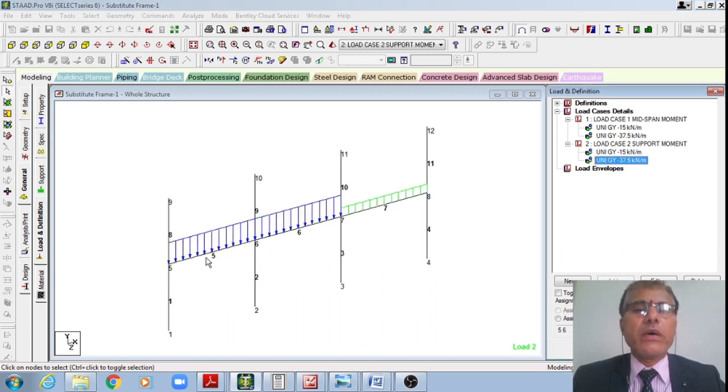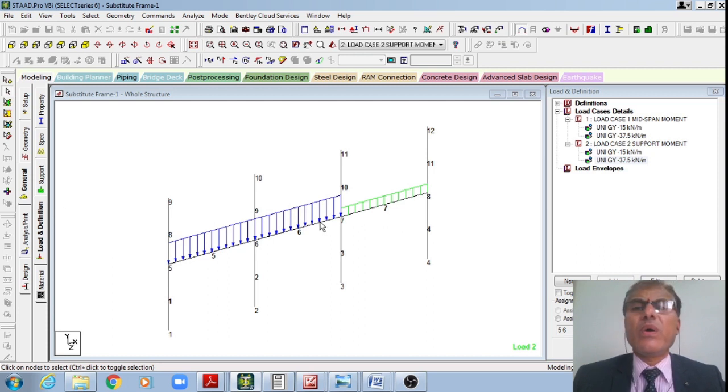the adjoining spans of this node, means this 5, 6 as well as 6, 7, must be loaded with the factored dead load and live load, whereas the other spans must be loaded with just factored dead loads, like this. Therefore, these are the loading diagrams for both the conditions. Once understood that, students, now I'll move to the analysis page.